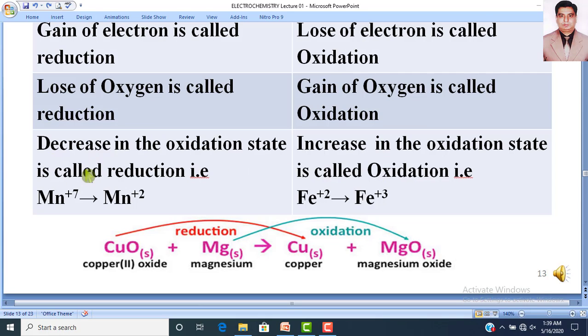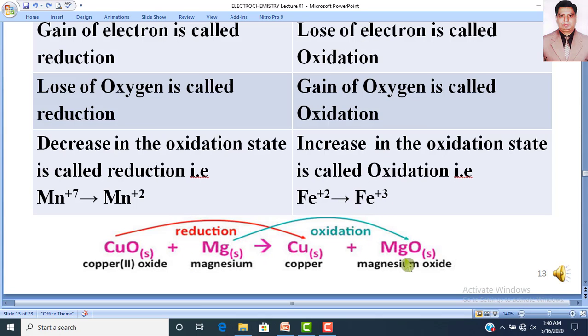In this example, you can see that if manganese +7 is converted into manganese +2, it will be reduction. Similarly, if ferrous +2 is converted into ferric +3, it is oxidation, because here the oxidation state has decreased from +7 to +2, so it is reduction, while in iron the oxidation state has increased from +2 to +3, so it is oxidation.